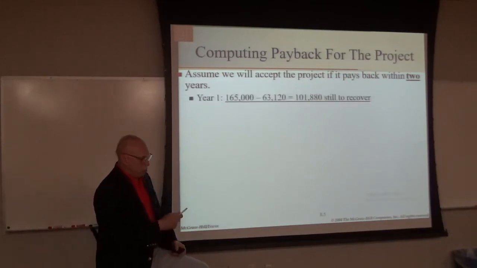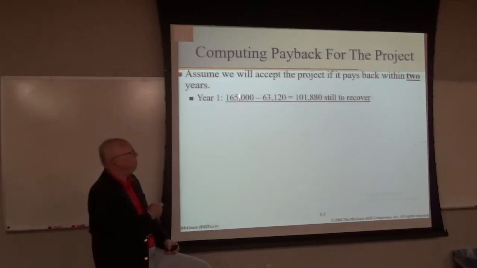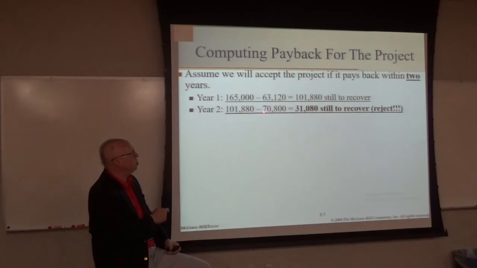So here's our initial cash outflow. Let me get my pointer together here. So here's our initial cash outflow of $165,000. And then in the first year, we generate $63,120. So after we generate our positive cash flow after 1 year, we still have $101,880 to recover. So that will be the amount that is at the beginning of the second year, and then this is the cash flow that we generate from the second year. So we still have $31,080 to recover. Therefore, we will not recover our initial investment within 2 years, so we will, excuse me, reject this project.